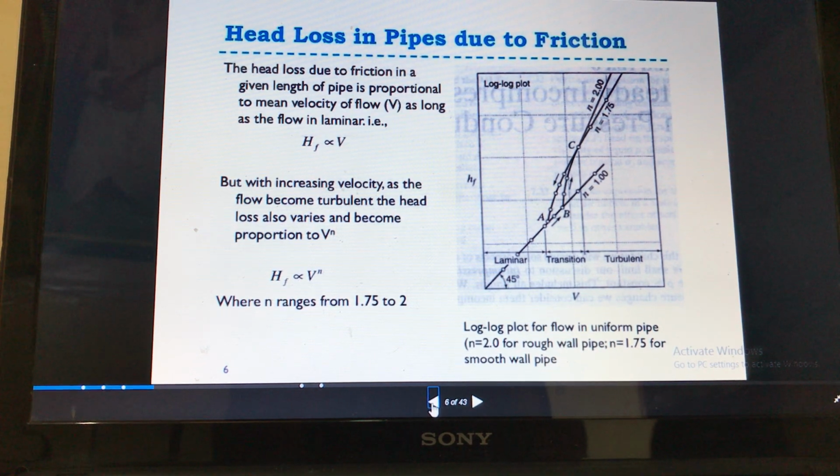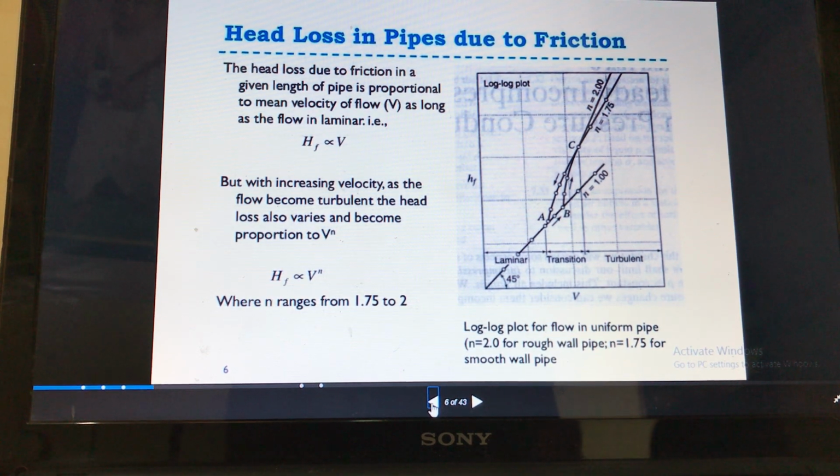But as the velocity increases and the flow becomes turbulent, the head loss becomes proportional to V raised to power n, where n ranges from 1.75 to 2.